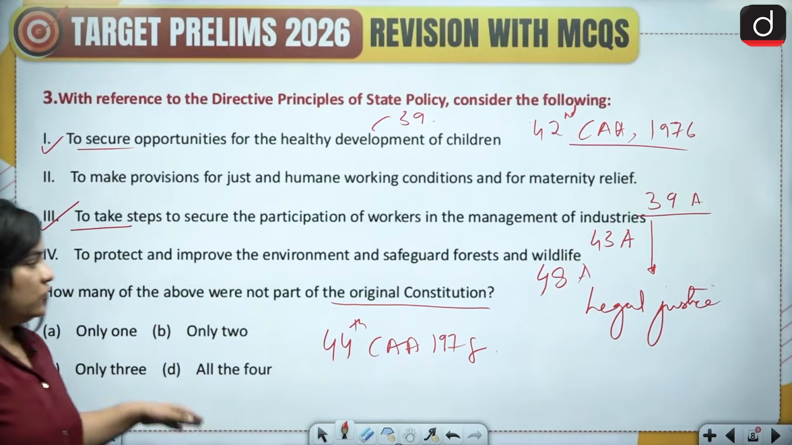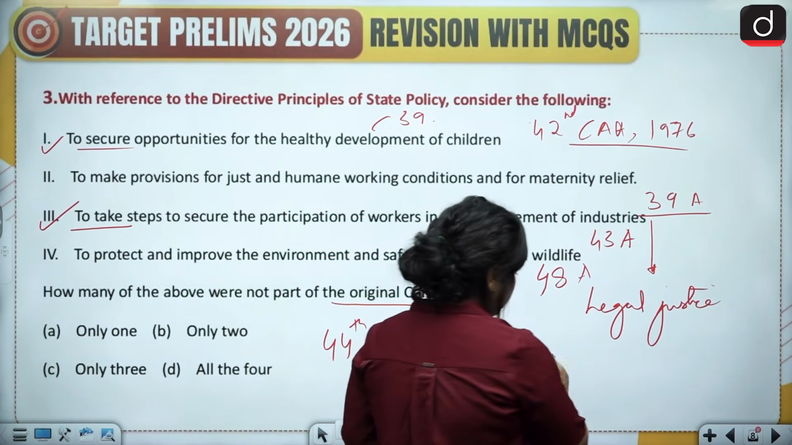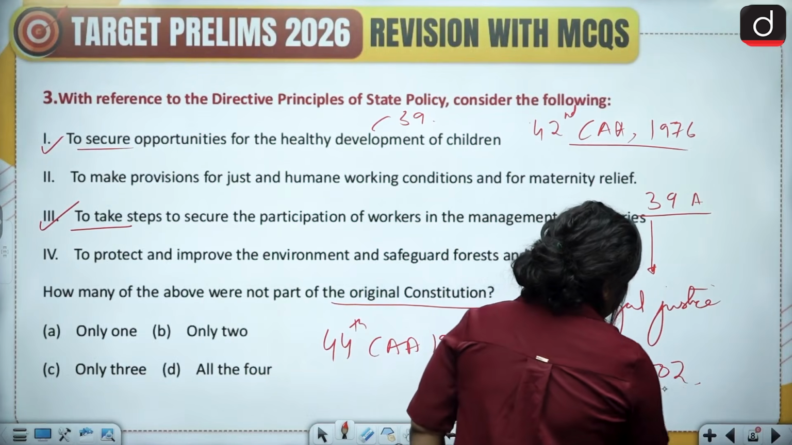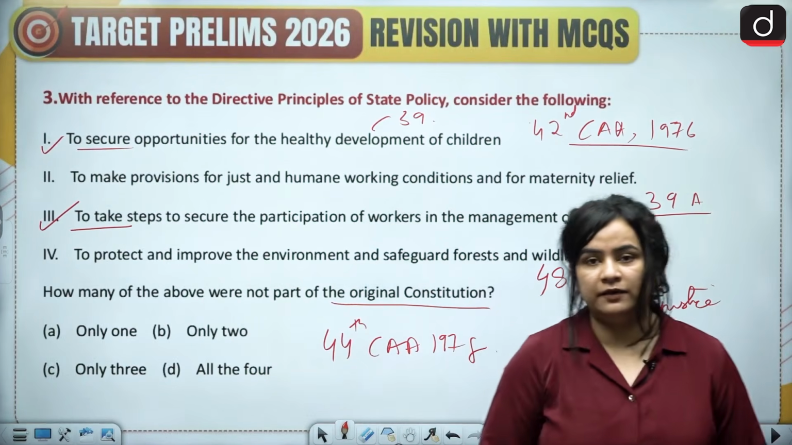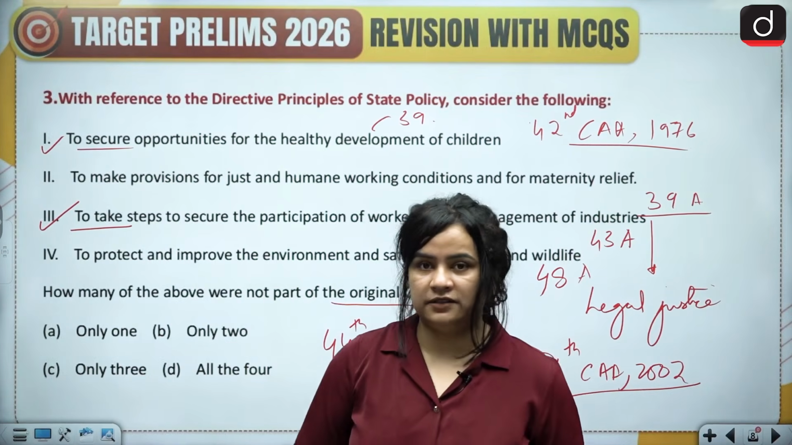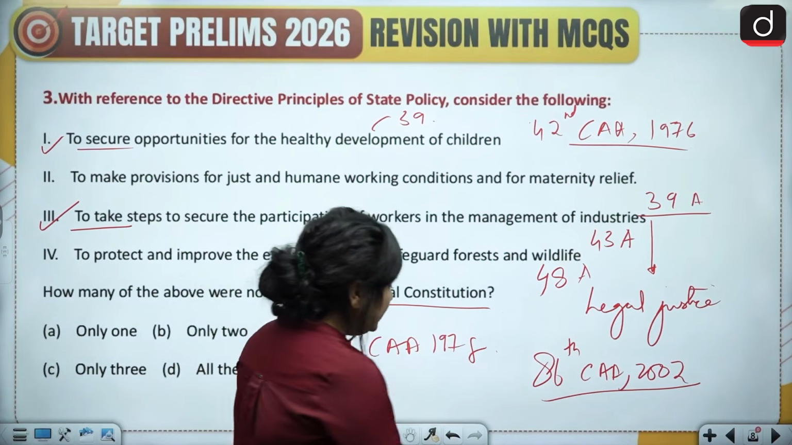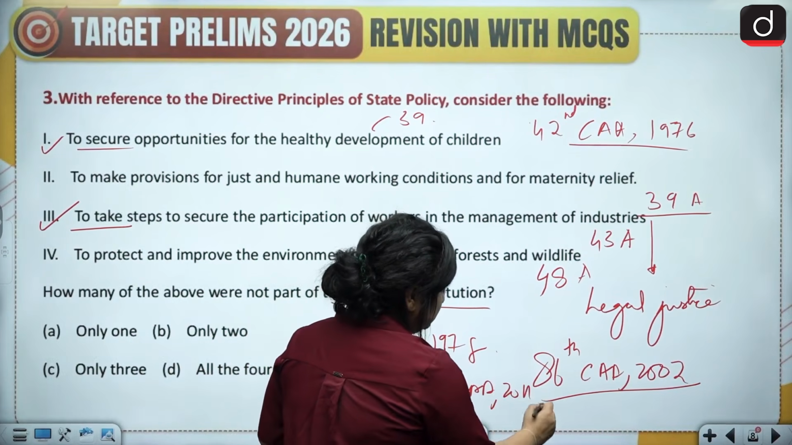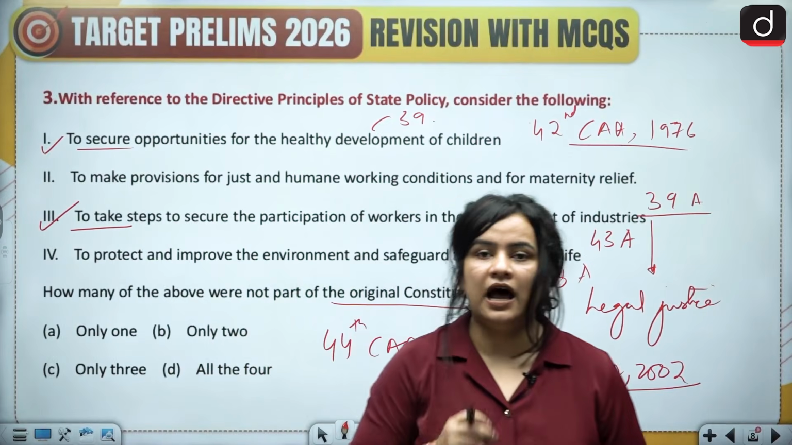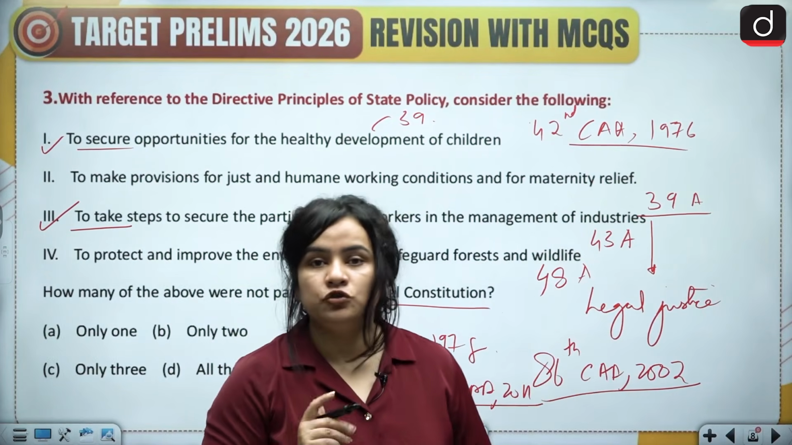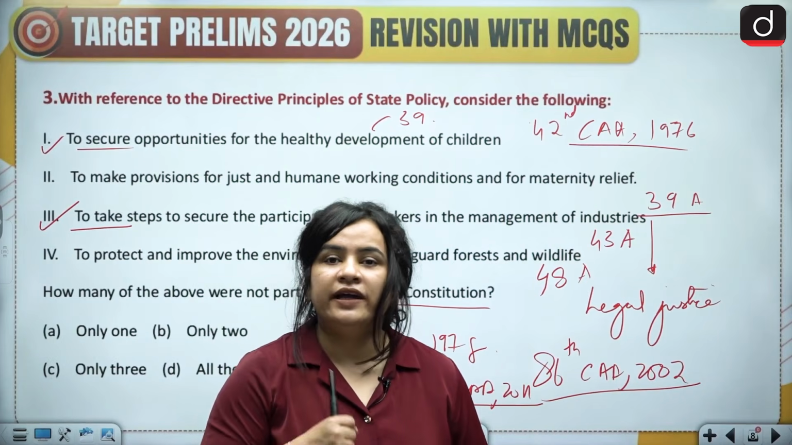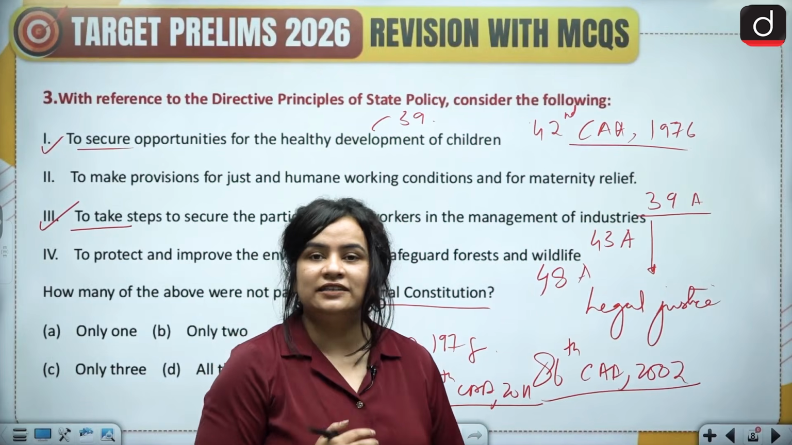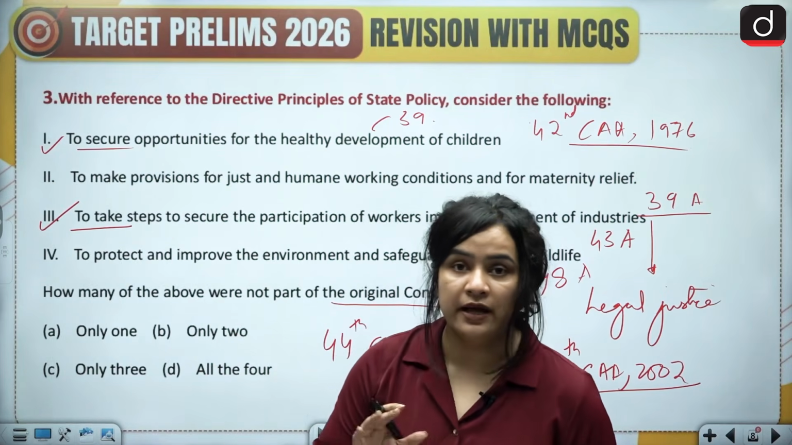Now, another Constitutional Amendment Act, which is the 86th Constitutional Amendment Act of 2002, elevated the right to elementary education as a fundamental right, followed by the 97th Constitutional Amendment Act of 2011, which did what? Which directed the state to promote cooperative societies, to encourage their voluntary formation, to enhance their democratic control and professional management.